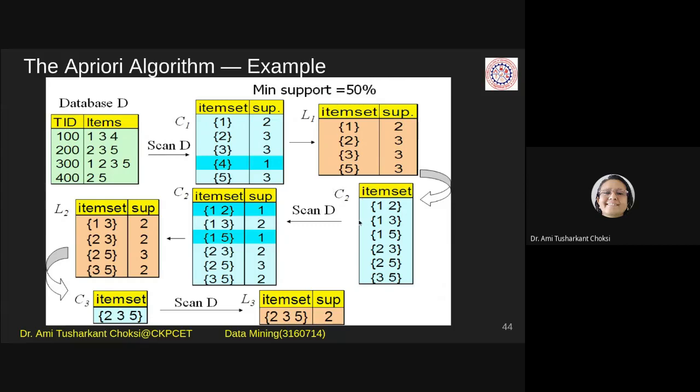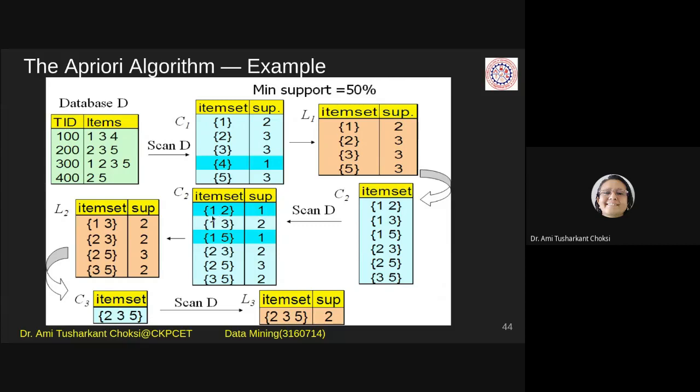Now proceed further. Where the support of a particular item set is not greater than or equal to the minimum support, we will remove them, right? So here we are marking that 1 and 2 has the support count as 1.